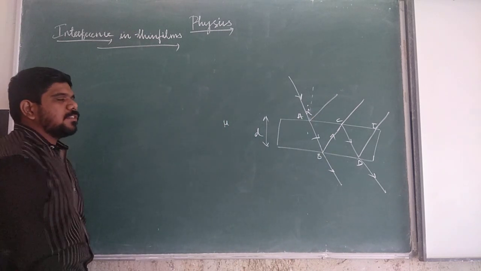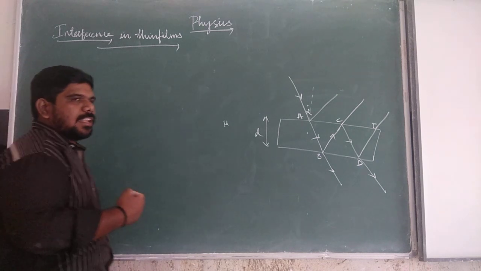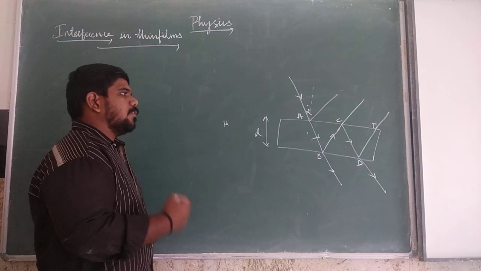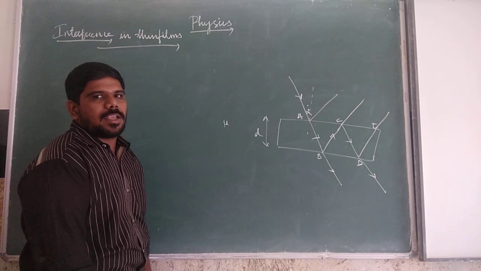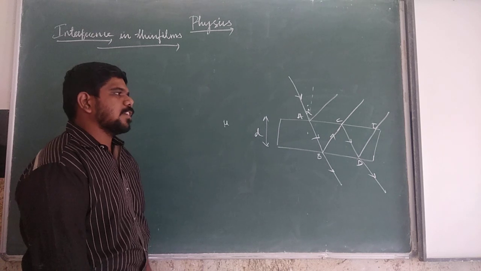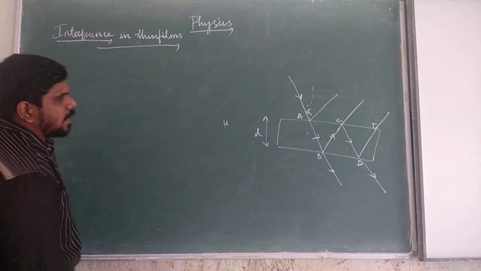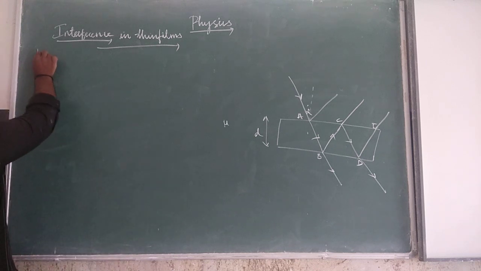So the interference will be seen here, due to the reflections and the refraction of light. First, the condition for the transmitted light.